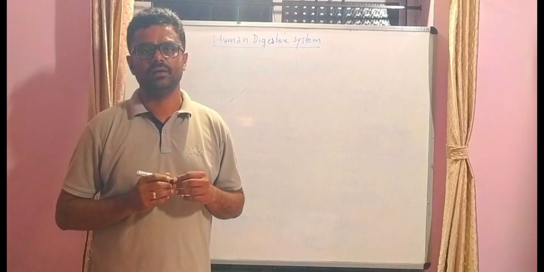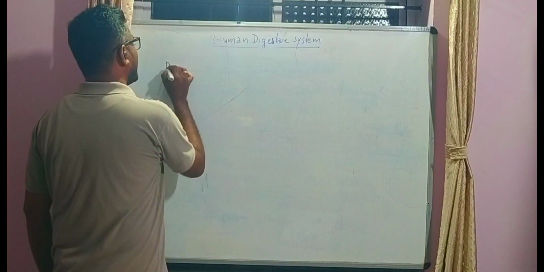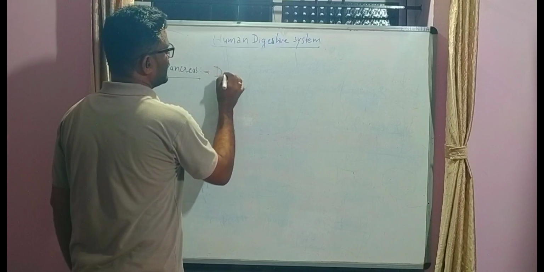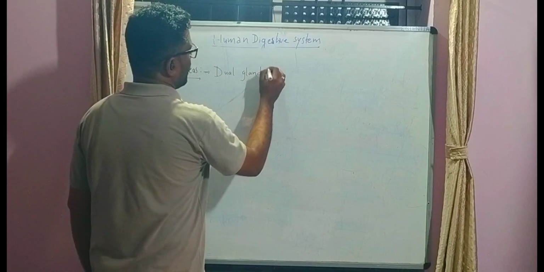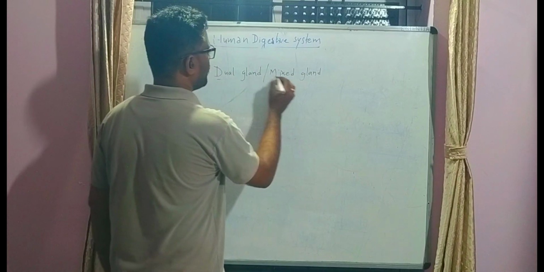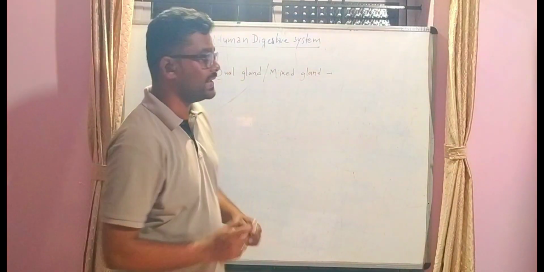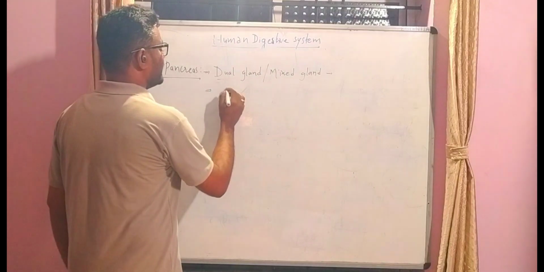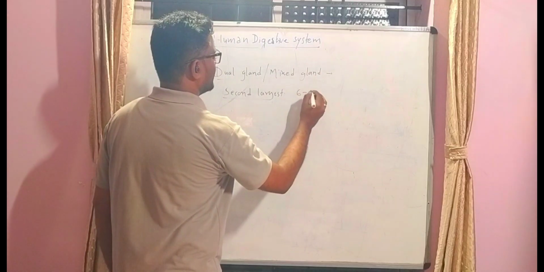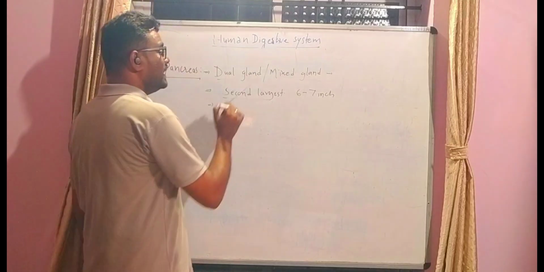Food enters into the small intestine, where another gland called the pancreas releases its secretion. The pancreas is called a dual gland, or mixed gland, because it performs its function both in control and coordination and in digestion. This dual gland is the second largest gland in the human body, 6 to 7 inches in size.